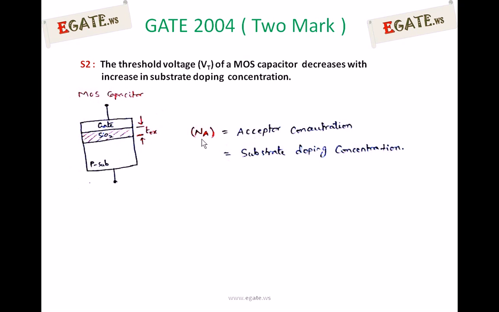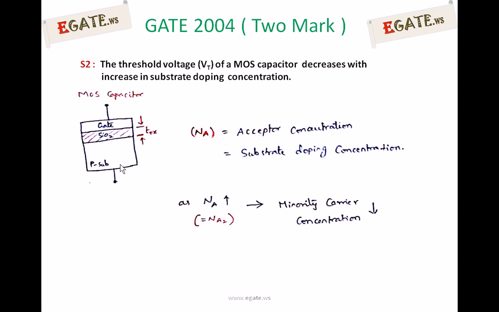In a p-type substrate the majority carrier concentration is Na, the acceptor concentration, which is the substrate doping concentration. If Na increases, what happens to minority carriers? That tells us whether the threshold voltage has to be applied more or less. As Na increases, minority carriers in the substrate reduce. Whenever the acceptor concentration of a p-type substrate increases, the minority carriers, that is electrons, reduce.